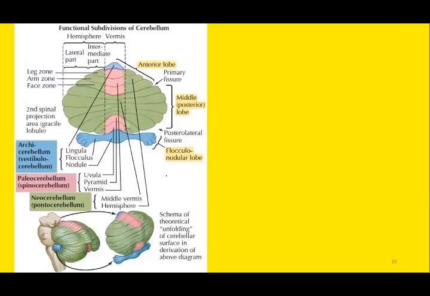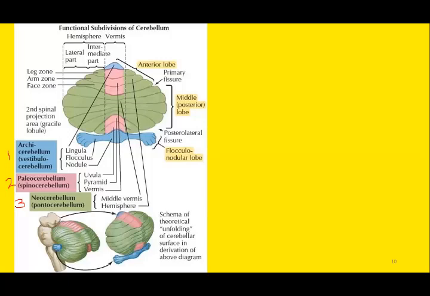Again, you can see the functional classification of cerebellum. The first or the oldest is archicerebellum or the vestibulocerebellum, shaded in blue color. Paleocerebellum is the next stage of development as far as the phylogenesis is concerned, and this is shaded in the purple color, and the green color is the latest stage of phylogenesis, that is neocerebellum or pontocerebellum.